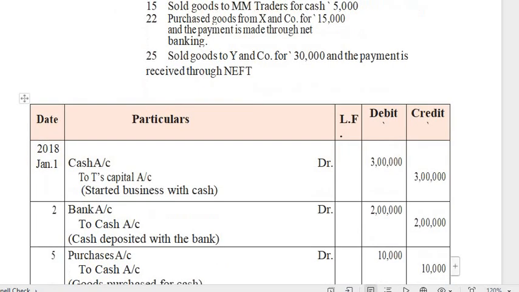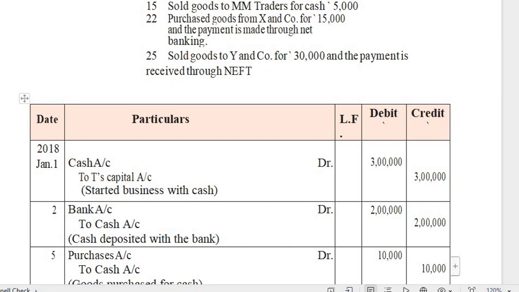January 2nd. Then, as per the personal account rule, bank is the person, an artificial person. As for the person, debit the receiver, credit the giver. So bank is receiving the amount from the business, so you are debiting the bank account. So bank account debit to cash account.